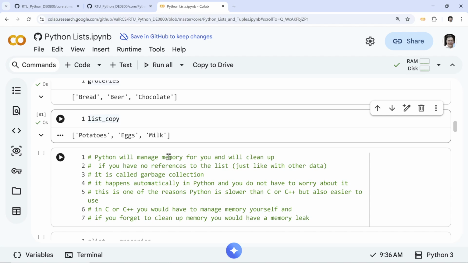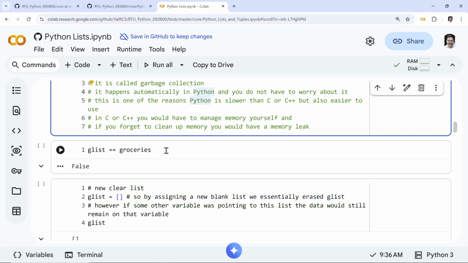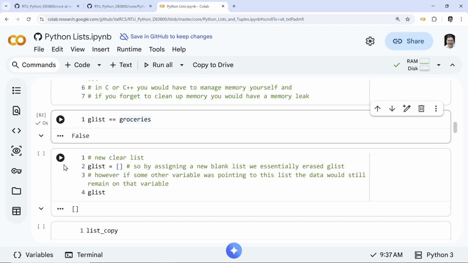The so-called garbage collection. The big exceptions are of course the so-called system languages such as Rust, or maybe C++ and C, where you have to do it yourself. So this means that generally you don't have to worry about memory usage explicitly, so you don't have to worry about memory leaks directly. That's a nice thing to have. Okay, so comparison, clear list.